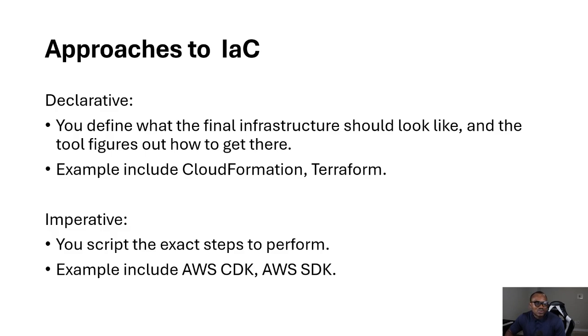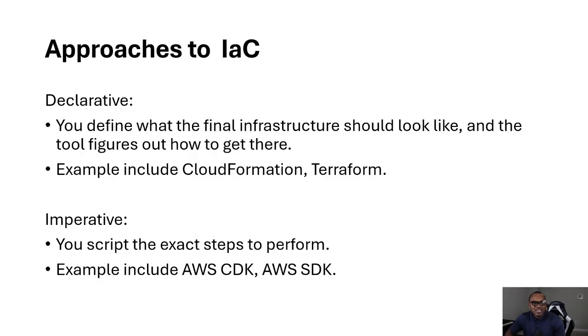Examples of such tools include AWS CDK, Ansible, which is a configuration management tool, Chef, and Pulumi. Some of the pros for this approach are that it gives you fine-grained control over execution. It's easier to understand for those with a scripting or programming background. Some of the cons are that you must manage dependencies manually, and it has a higher chance of configuration drift. This approach is ideal for configuration management, provisioning VMs, or when the order of operations is critical.